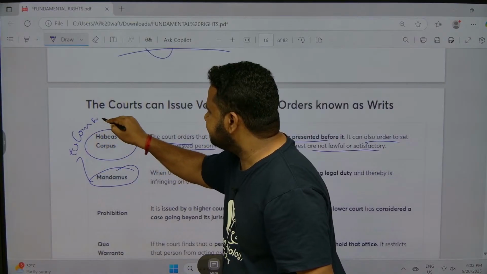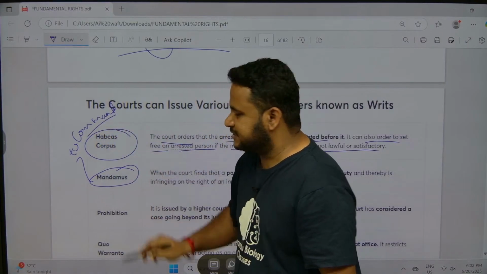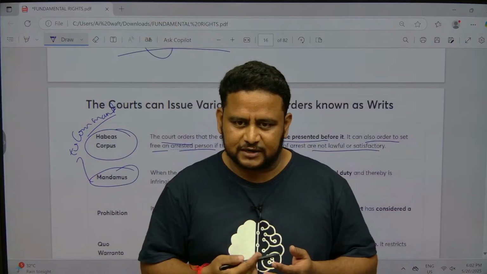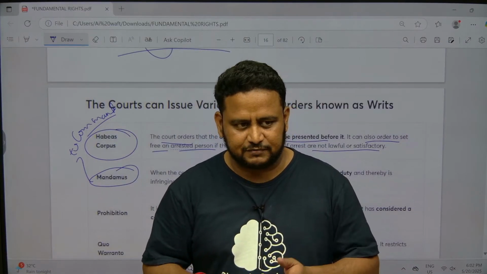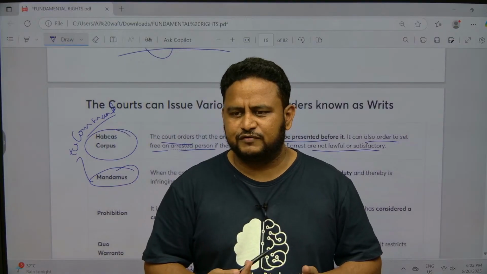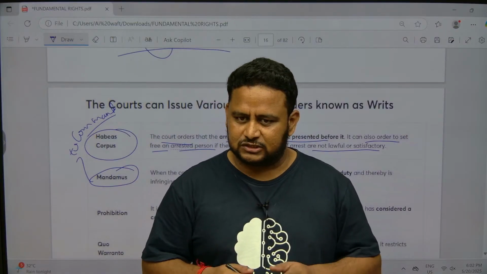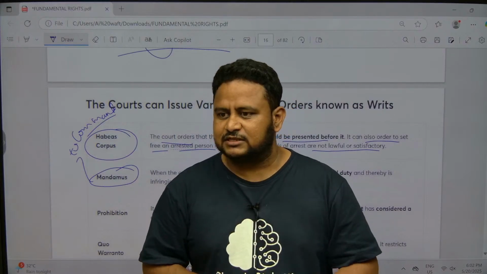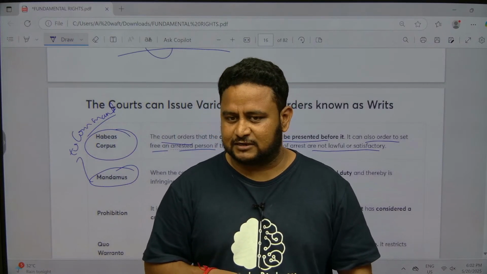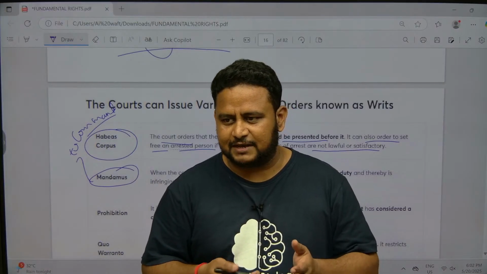To command means, when you go to government offices, you must all have experienced, you want some certificates or whatever, you have to wait a lot. They will make you wait. Even if it can be done in 5 minutes, they will make you wait for 1 week. What they are doing is expecting something, a bribe or something from you.